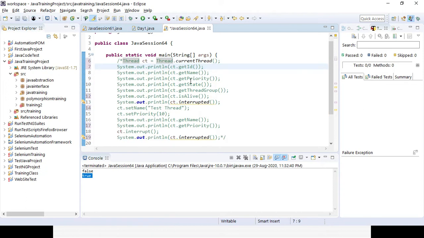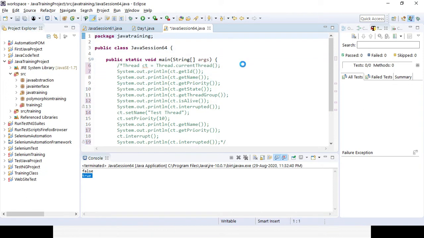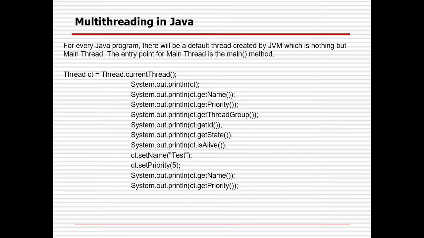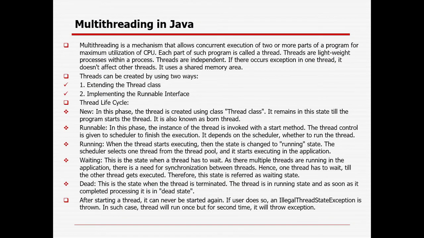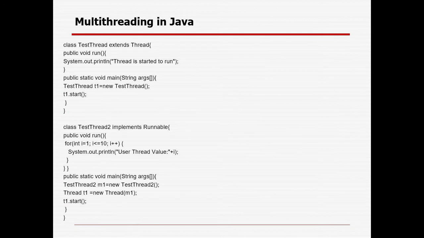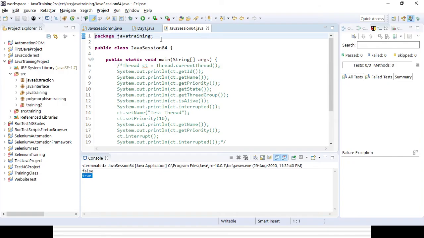And if you want to change the name of the thread, we can still do it. There are two other ways where we can create the thread. One is extending the Thread class and the other is implementing the Runnable interface. As it is an interface, we have to implement it, so here we have to create another class.